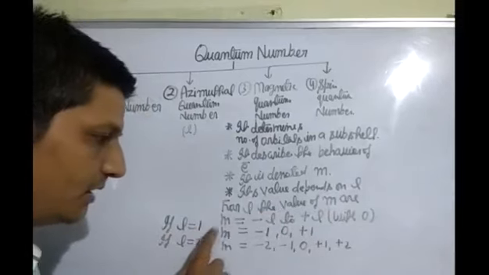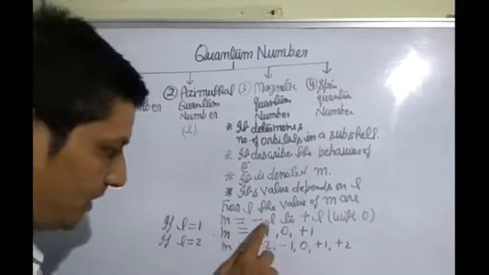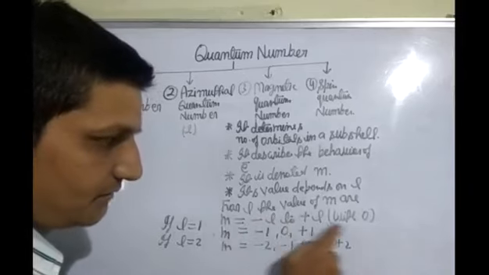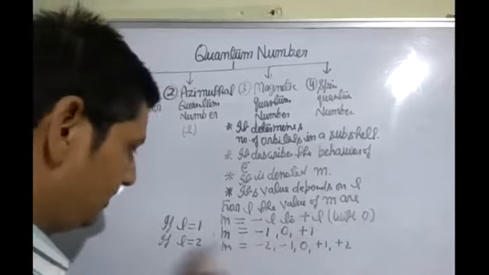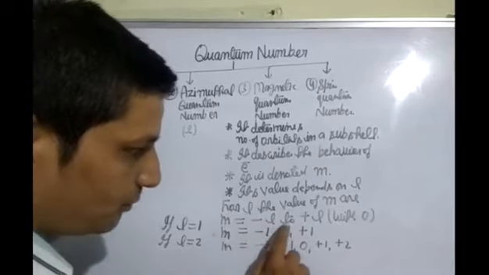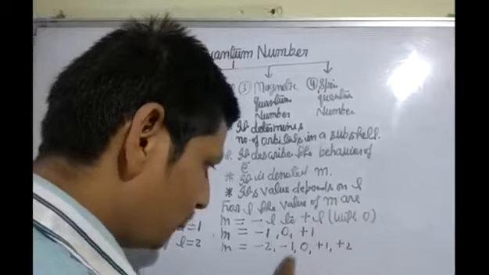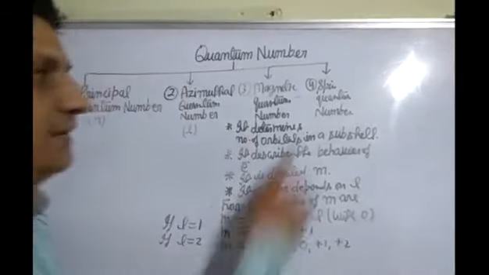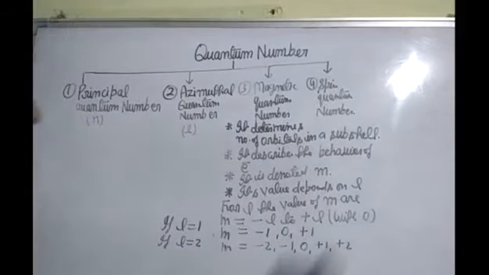If L is equal to 1, we get m is equal to minus 1 to plus 1 with 0, means minus 1, 0, plus 1. If L is equal to 2, we get m is equal to minus 2 to plus 2 with 0, means minus 2, minus 1, 0, plus 1, plus 2. Next and last is the spin quantum number.